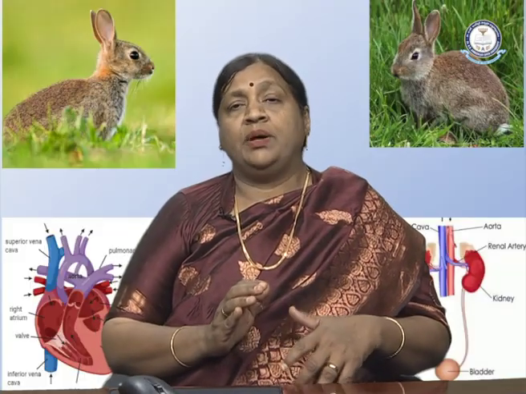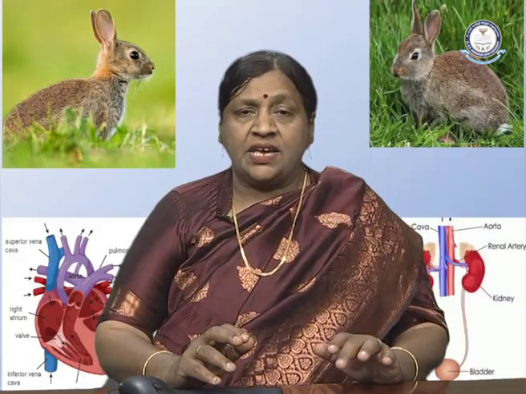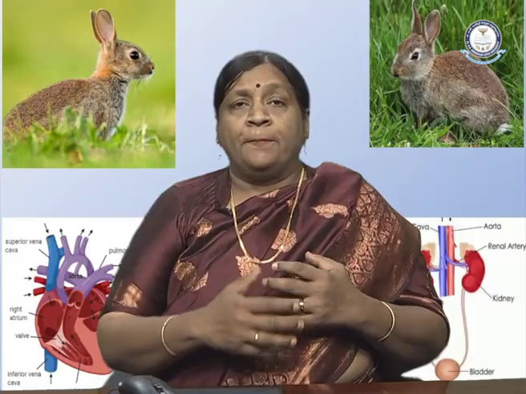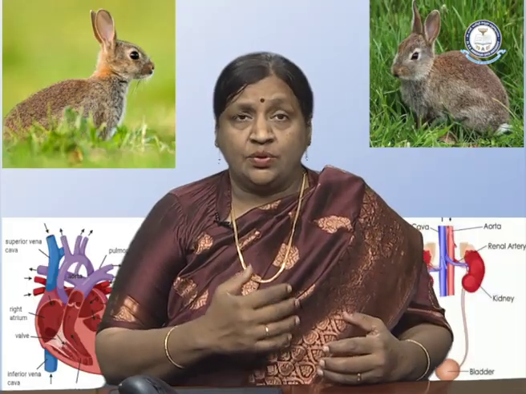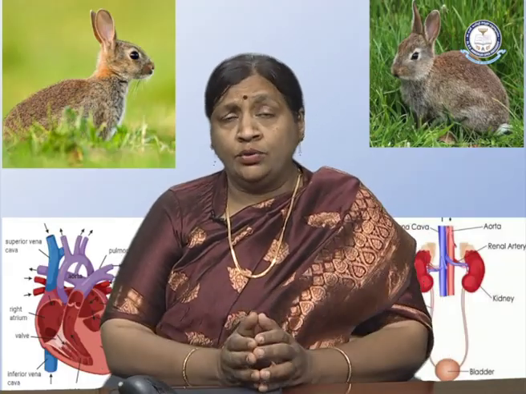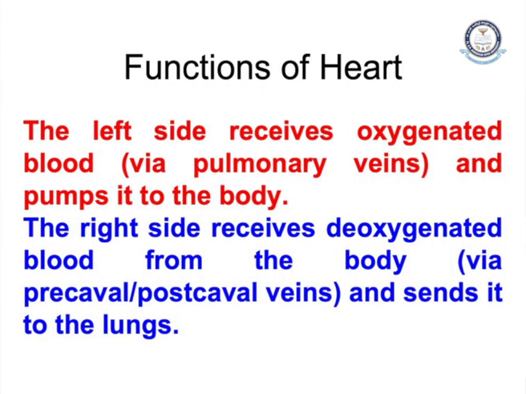Deoxygenated blood is received from the body via different veins like the pre-caval and post-caval veins. And when it is received, it goes to the lungs, so that oxygenation takes place. So the function of the heart includes two important aspects: receiving the oxygenated blood on the left side, the left auricle and ventricle, and giving this oxygenated blood to all parts of the body.